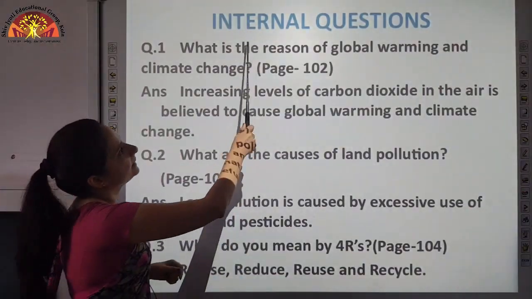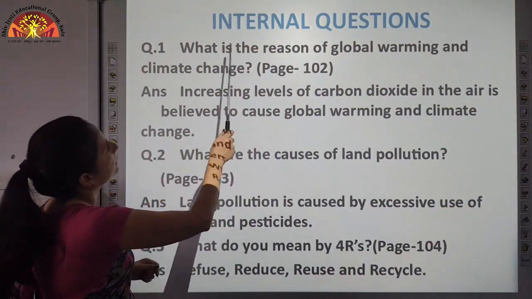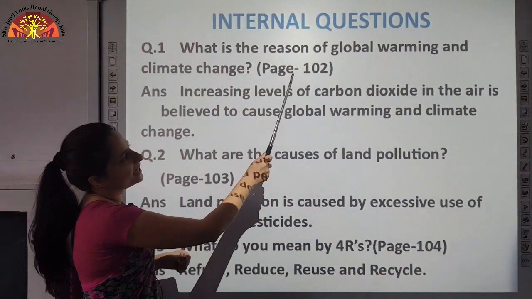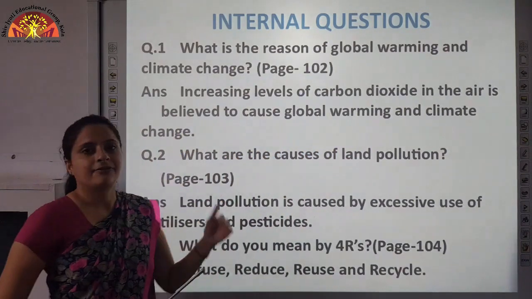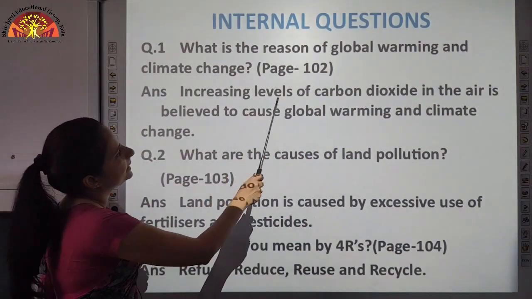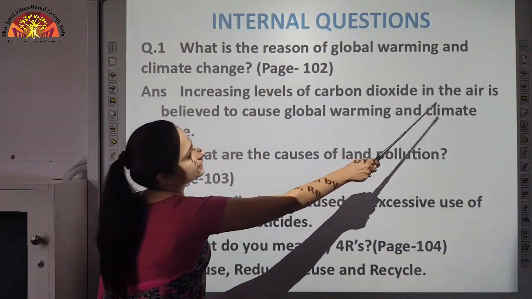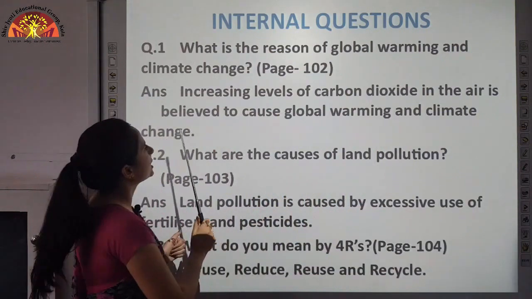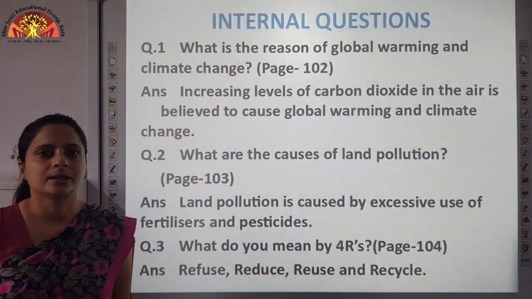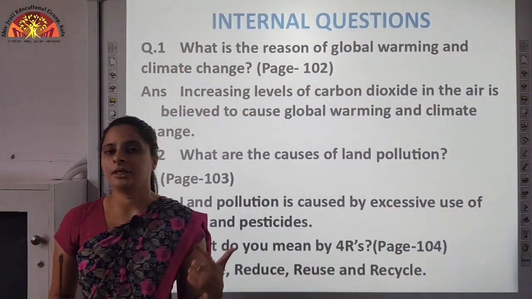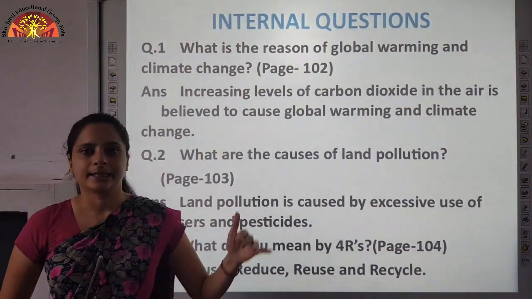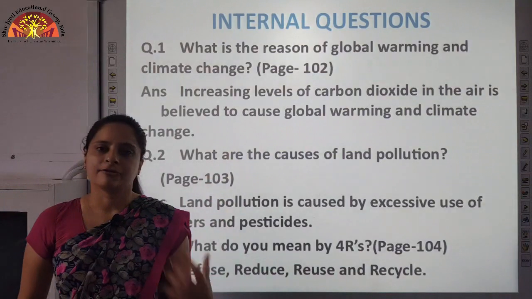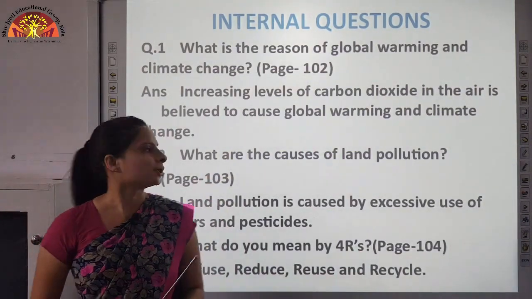Now have a look at the internal questions. What is the reason of global warming and climate change? On page number 102, you will find this question. Increasing levels of carbon dioxide in the air is believed to cause global warming and climate change. As we read in the chapter earlier, the increased amount of carbon dioxide in the air and methane gas leads to global warming, and therefore it is resulting in climate change.